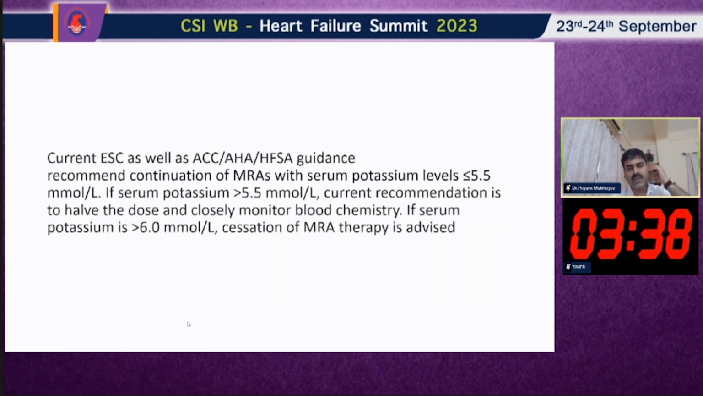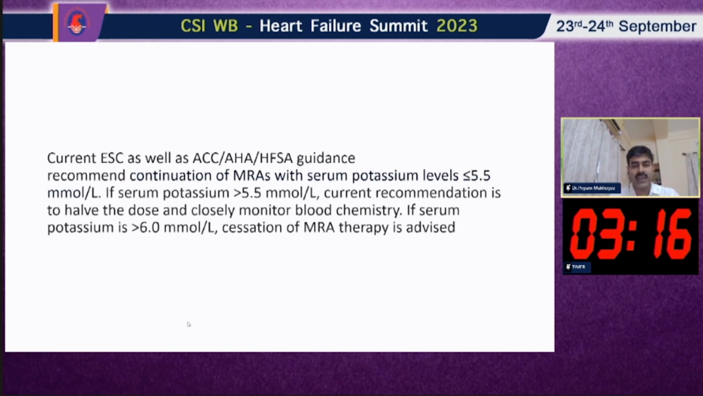Now what is the recommendation for the MRAs? So ACC recommends continuation of the MRA when the serum potassium level is less than 5.5. If the serum potassium is more than 5.5, the current recommendation is to halve the dose and closely monitor the blood chemistry. If the serum potassium is more than 6, cessation of the MRA therapy is advised.